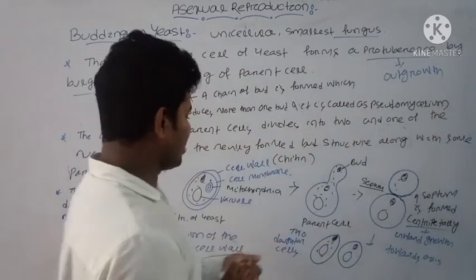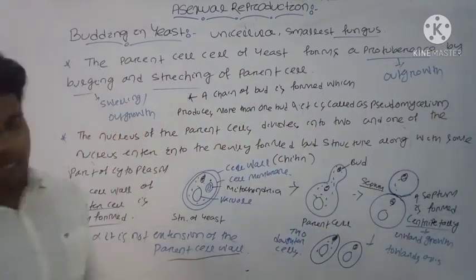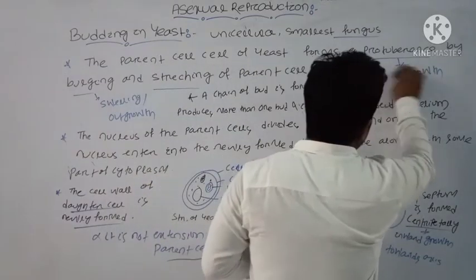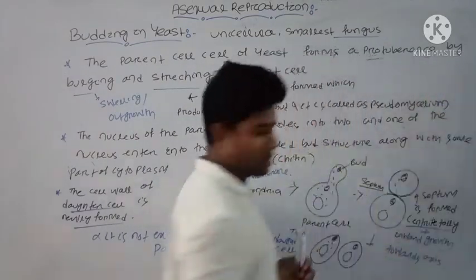Okay, if you draw the diagram of pseudomycelium, I am just removing this part to draw the structure.